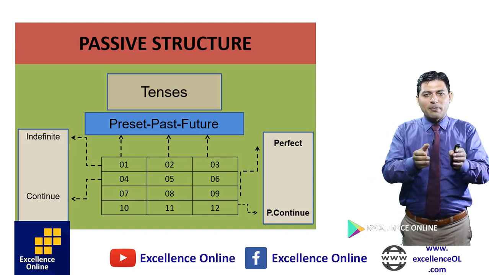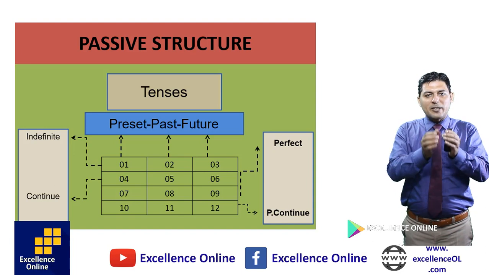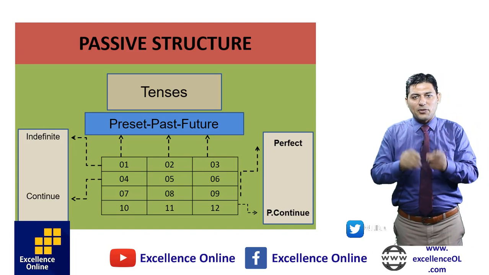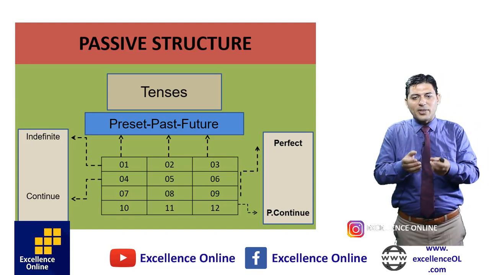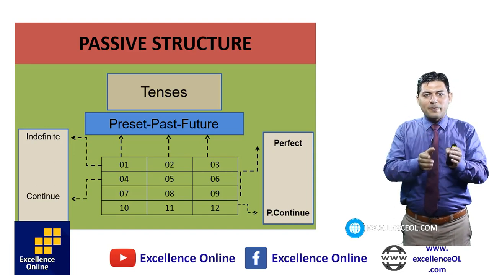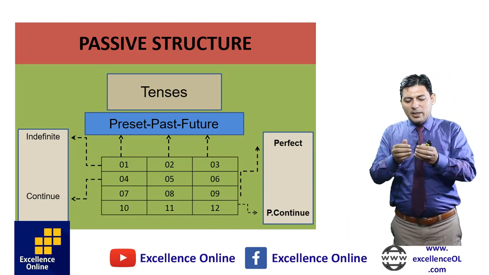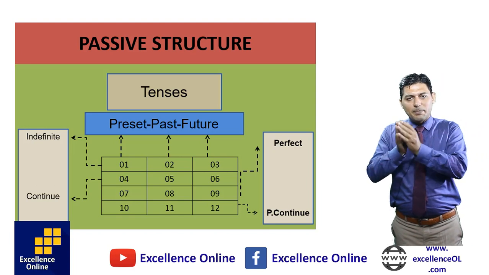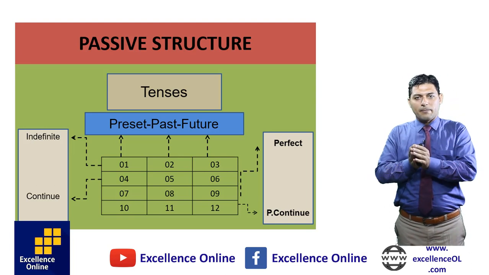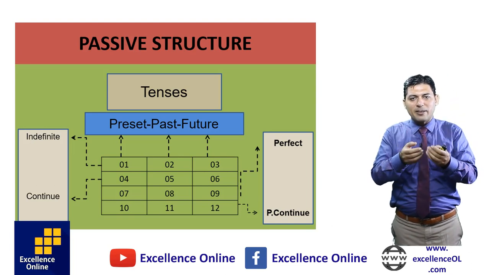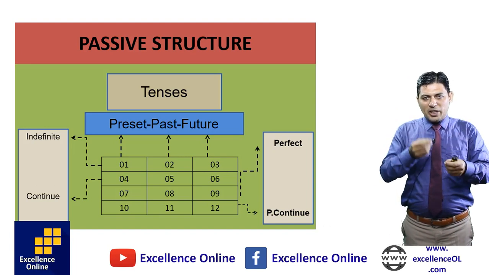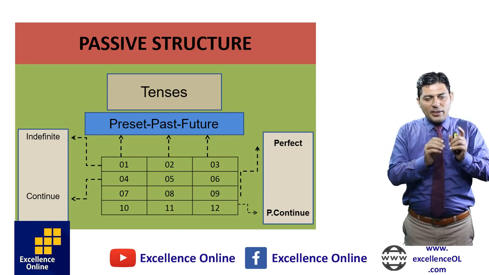We have 12 tenses, but passive-wise we can convert active into passive of only 8 tenses, not 12 tenses. This is better to understand through numbers. The last 3 tenses, present perfect continuous, past perfect continuous and future perfect continuous, this structure cannot be converted into passive voice. Next is number 6, future continuous tense, we cannot convert into passive voice. So keep in your mind, the first domain we will change from active voice to passive voice is tenses.